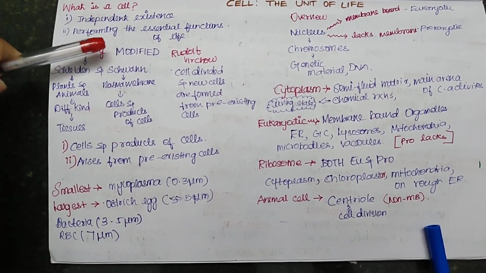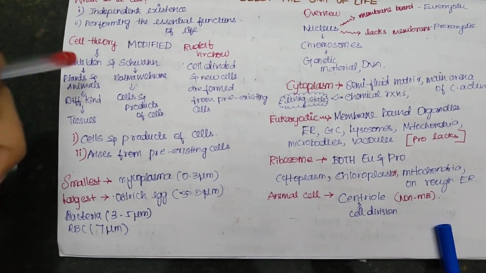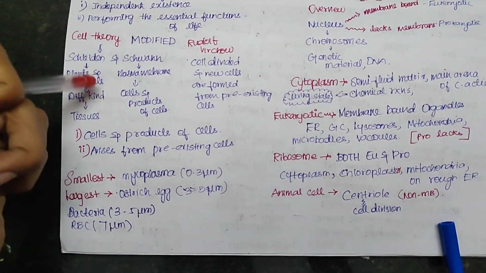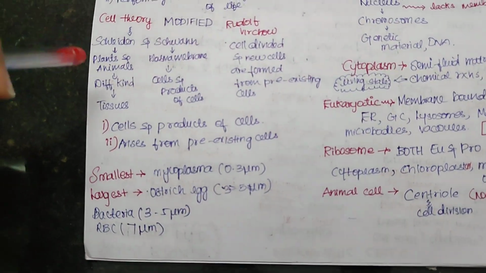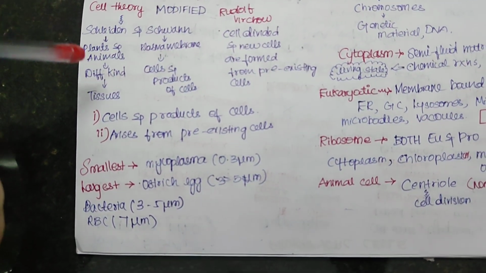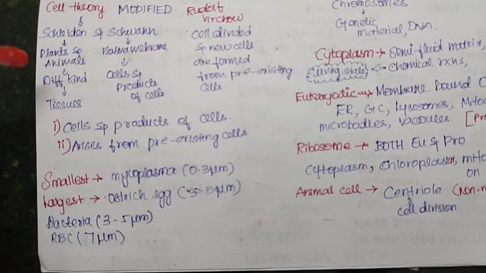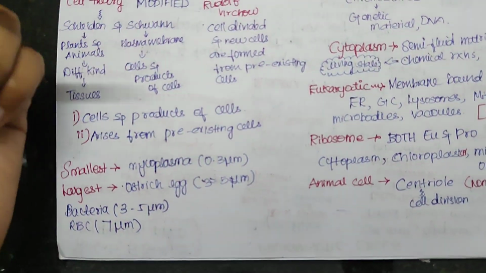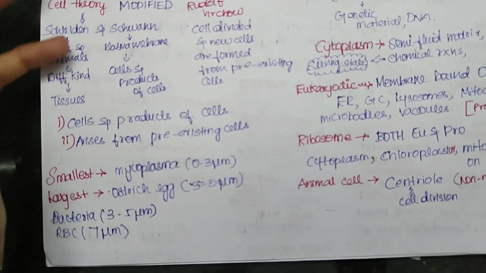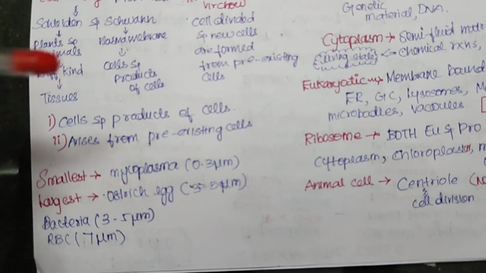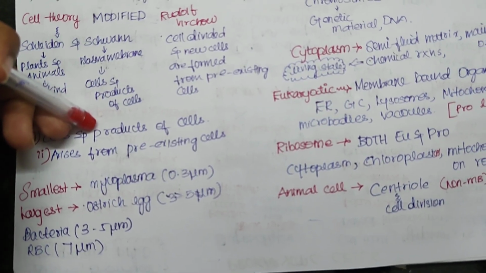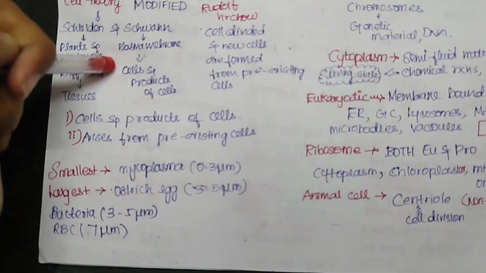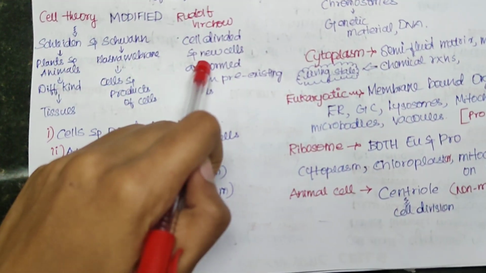Now to talk about cell theory. Before the cell theory, Schleiden and Schwann first found out two things. Schleiden said that plants and animals are made up of different kinds of cells and these cells form tissues. And Schwann found out that there is a membrane covering the cell, and the body of an organism is made up of cells and products of cells. These are acceptable, right? And this membrane is nowadays known as the plasma membrane.